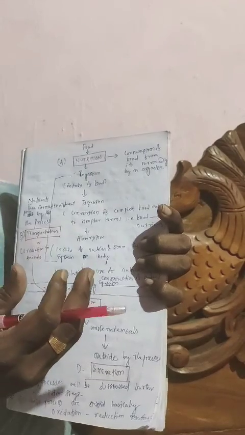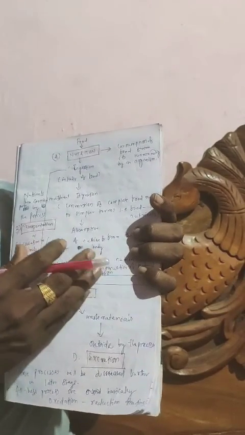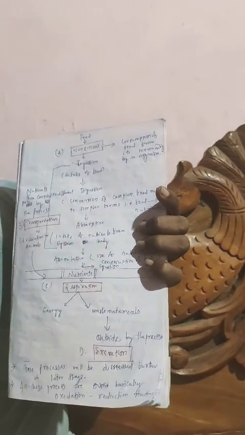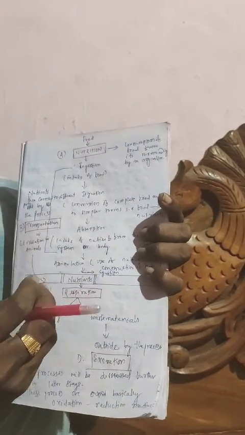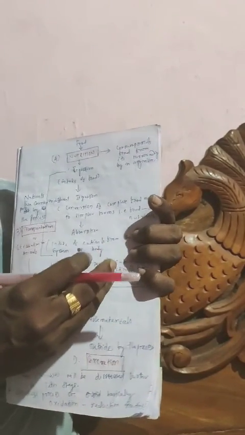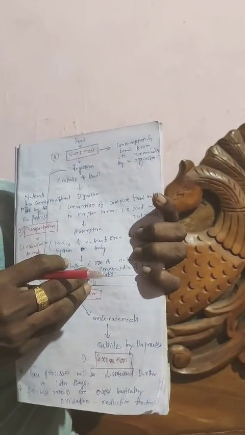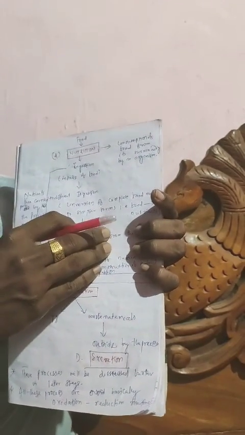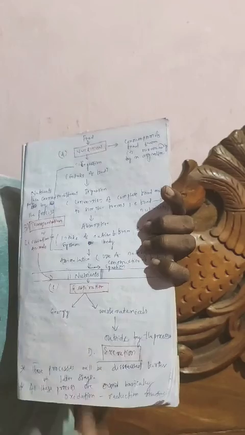Suppose we are fasting, so our body requires glucose. Suppose you take a rasgola. This rasgola has a large quantity of carbohydrate. This carbohydrate in the form of glucose will travel to different parts of the body and be used up by the organs and tissues.